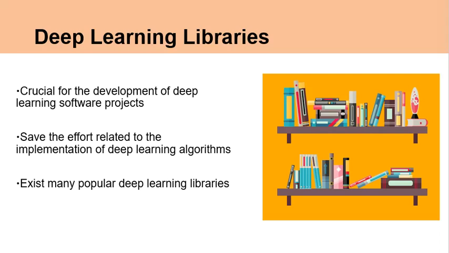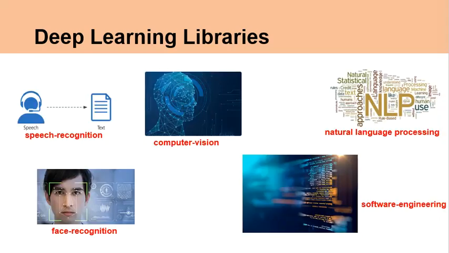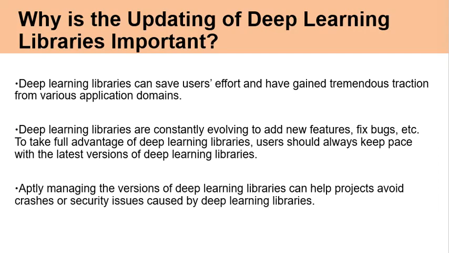As we all know, deep learning libraries are crucial for the development of deep learning software projects, which can save the effort related to the implementation of deep learning algorithms. Nowadays, there exist many popular deep learning libraries. Due to the popularity, deep learning libraries have been widely used in various domains. Deep learning libraries can save users' effort and have gained tremendous traction from various application domains. Deep learning libraries are constantly evolving to add new features, fix bugs, and so on.